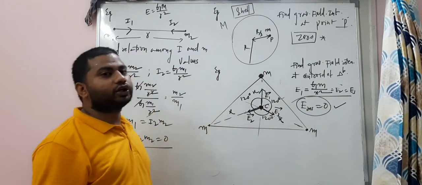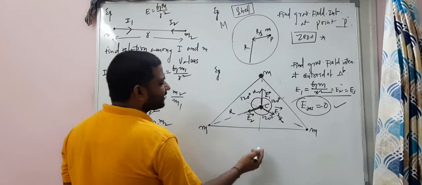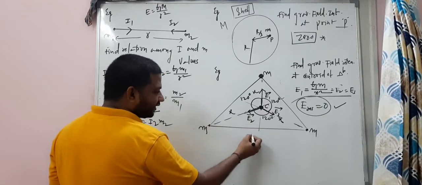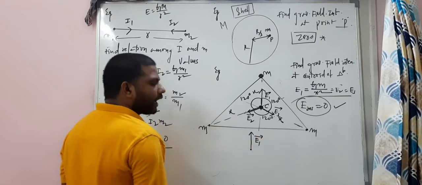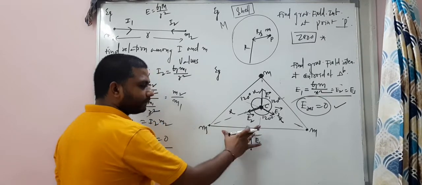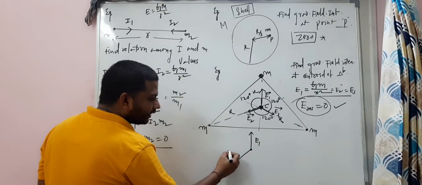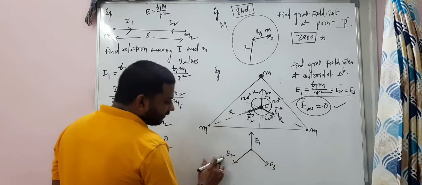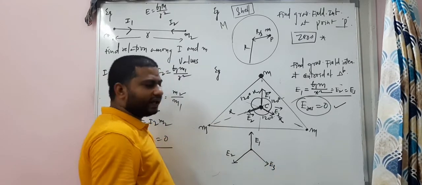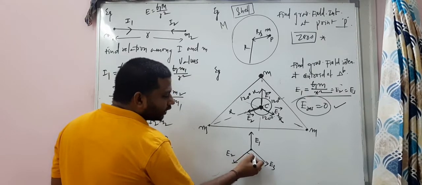And why it will be 0, I will tell you. Listen. Why it will be 0. So the situation is like this. Here E1 bar, or take the magnitude as E, E1, and here it is E2 and here it is E3. E1 is equal to E2 is equal to E3, right? Okay. The angle between E2 and E3 is 120 degrees.